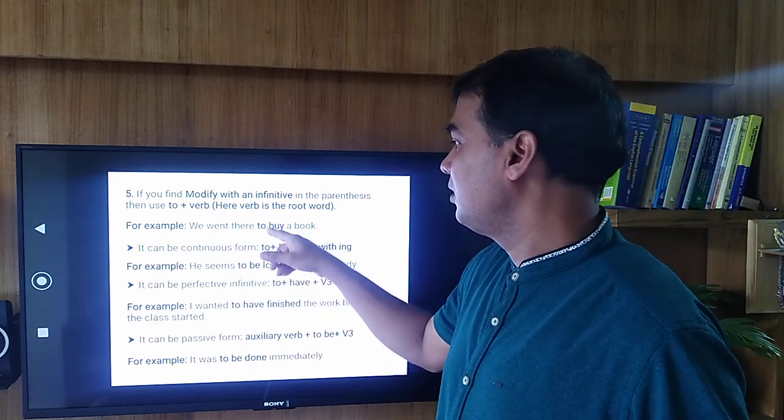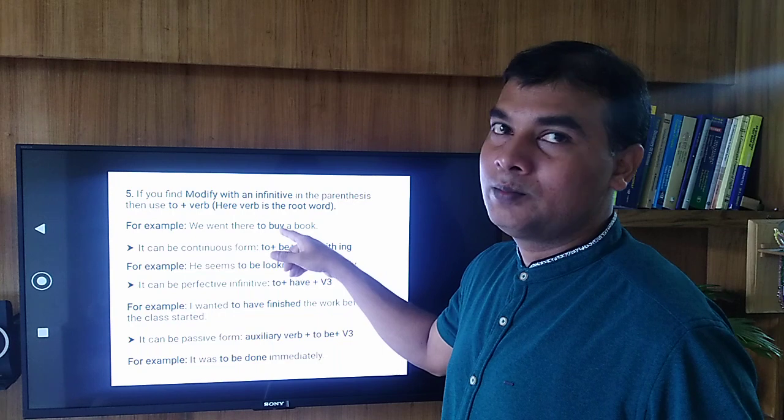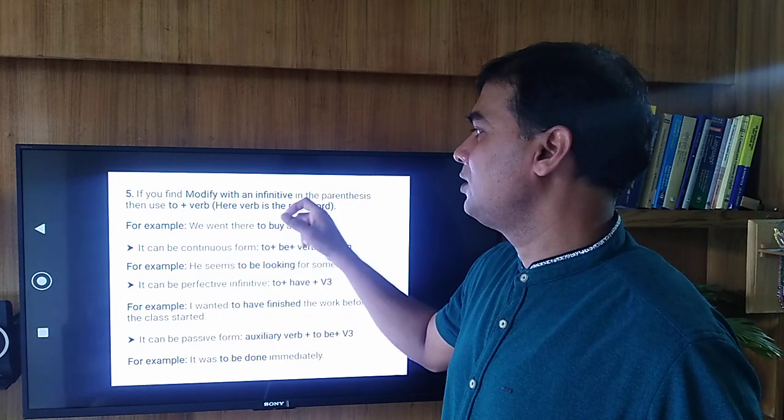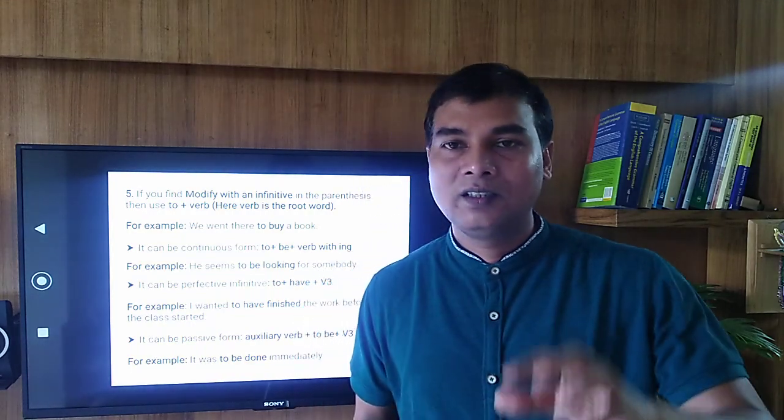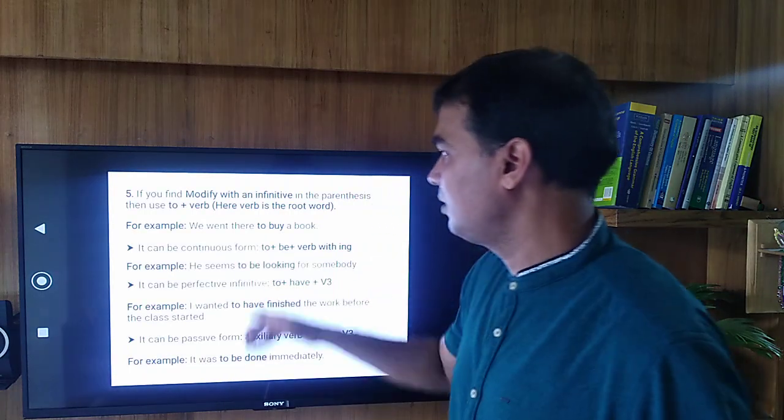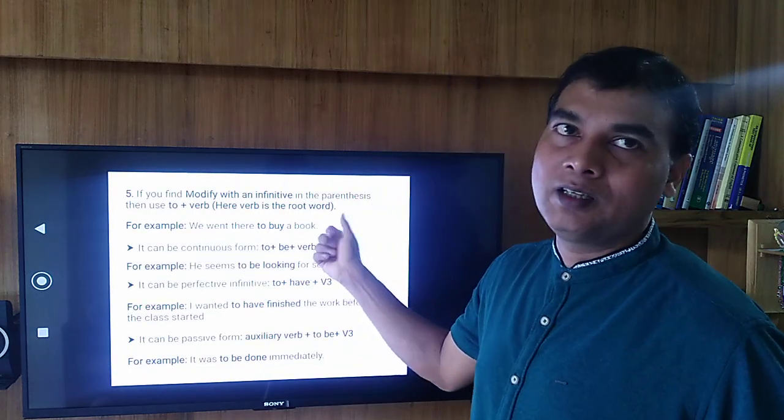Here, to plus verb buy, to buy a book. So this is an infinitive. So in the question, if you find modify with an infinitive, just use to plus verb. We went there to buy a book.